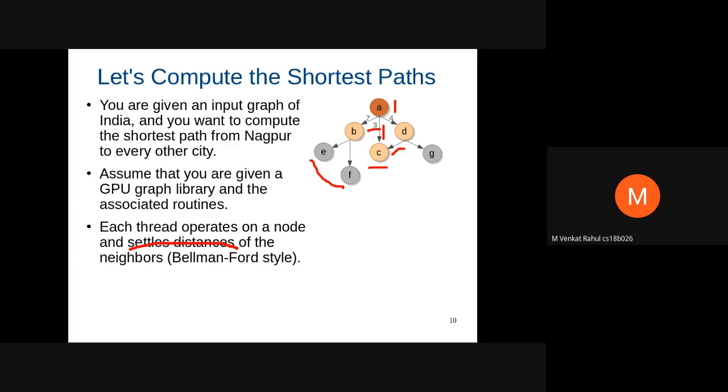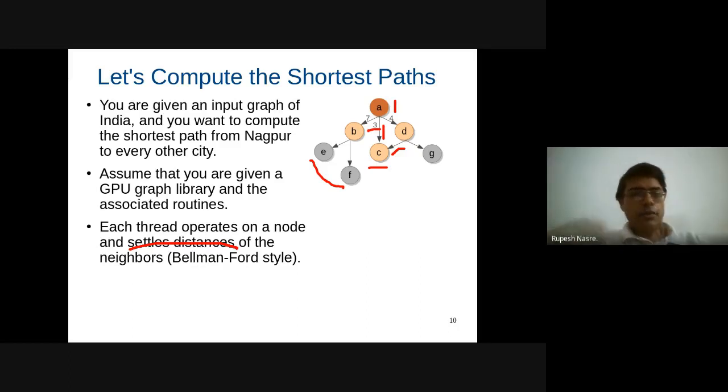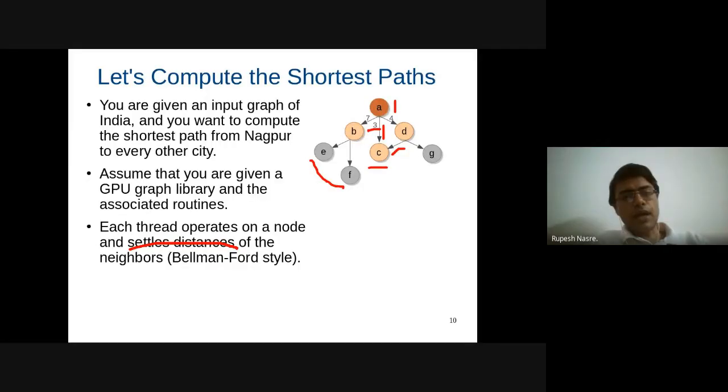So trees. Only because C has multiple parents, therefore this update is happening onto C. As soon as each node has a single parent, this problem is not going to occur, and that is going to happen in a tree. So each node has at max one parent, whereas in a DAG, as well as with cycles, or we have actually assumed that this could be an undirected graph, that can also have cycles and so on. So in this case, we will require some synchronization while updating the distance of C.